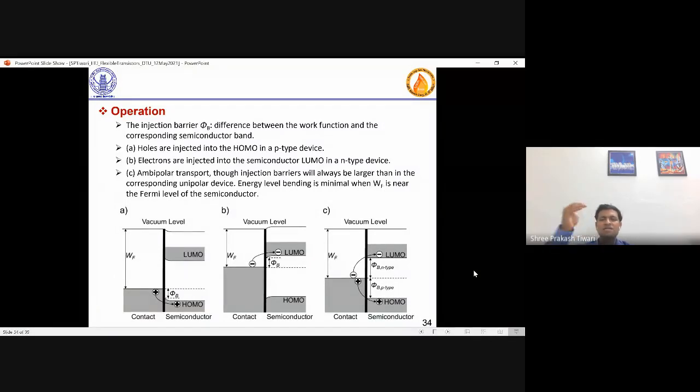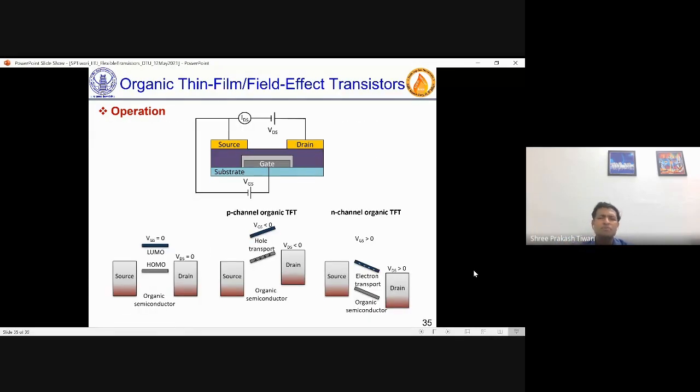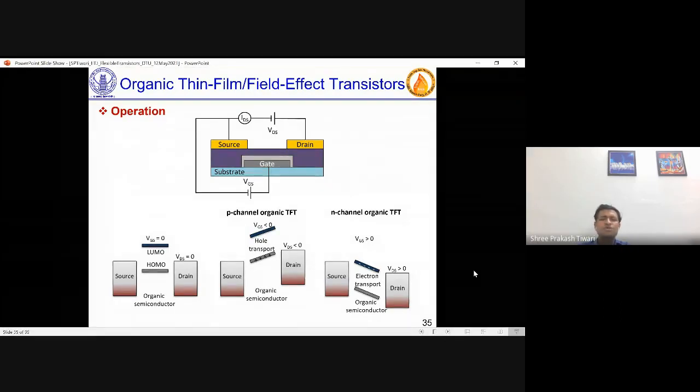Now, for electron injection, LUMO has to be lower than the work function of the metal. For hole injection, HOMO has to be higher than the work function of the metal. Okay. This is a more simplistic way of how these devices will work. So first thing, obviously, you apply a drain and source voltage and gate voltage also. So if gate voltage is 0, you see source and drain. In the first one, nothing is happening.